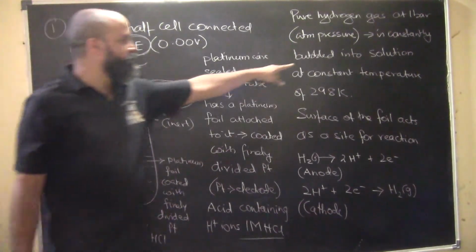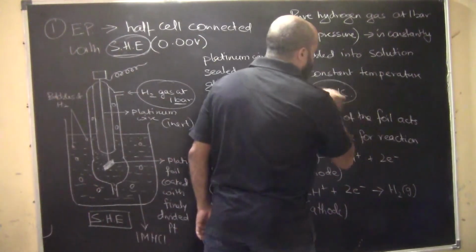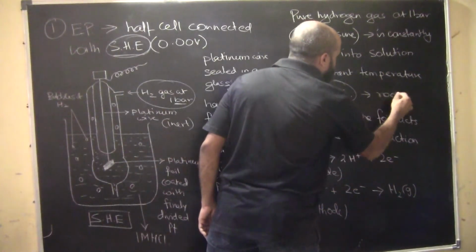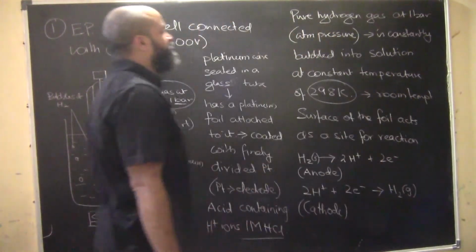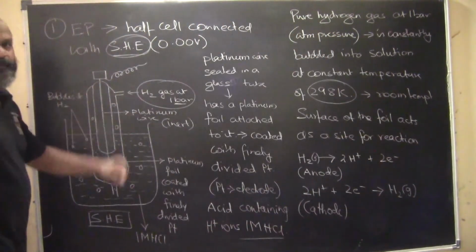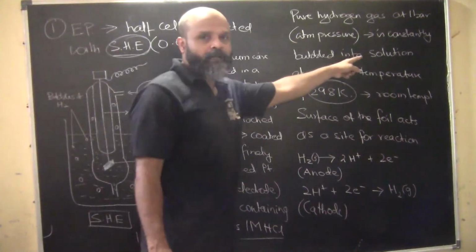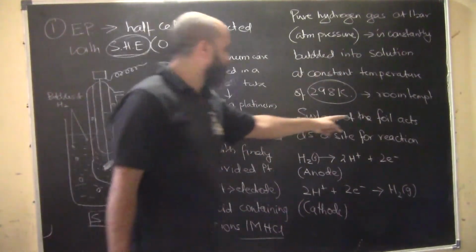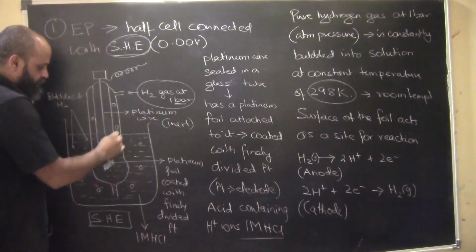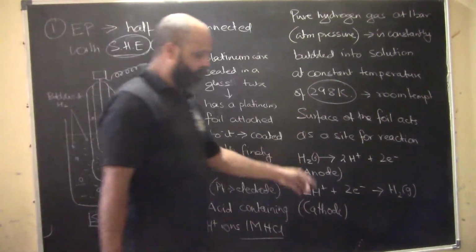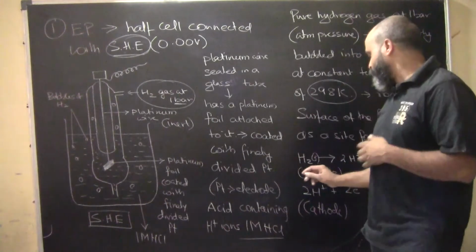So pure hydrogen gas at 298 Kelvin, which is basically room temperature, and 1 atmospheric pressure is bubbled into the solution. The surface of the foil acts as a site for reaction. So here's what the reaction will look like.